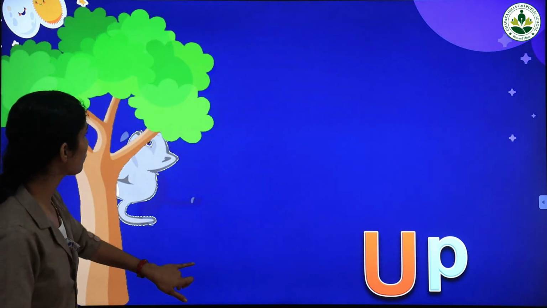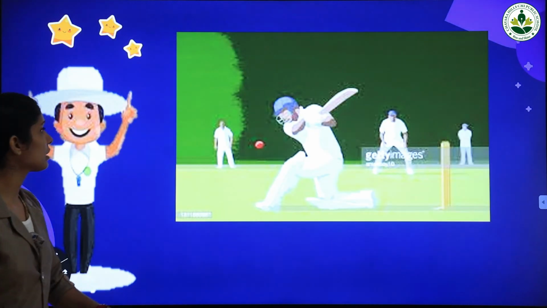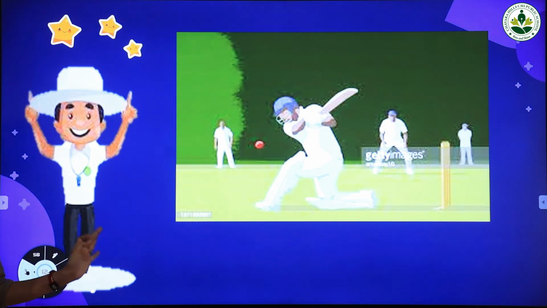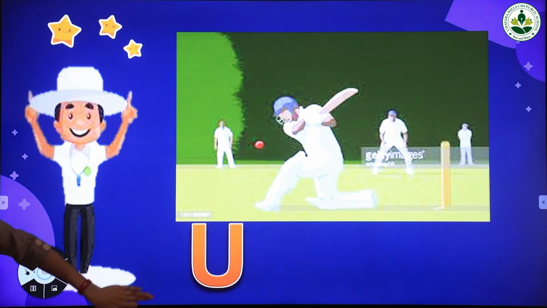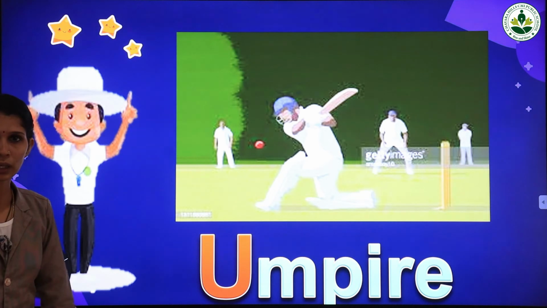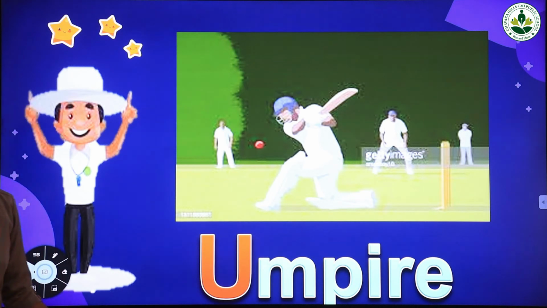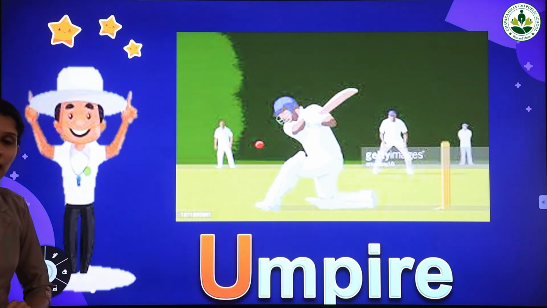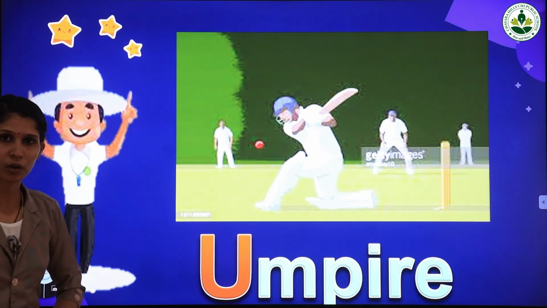And our next word that starts with the letter U is umpire. Who is this? Umpire. Once more. Umpire. Letter U is for umpire. U is for umpire. Once more. U is for umpire. Umpire. Once more.